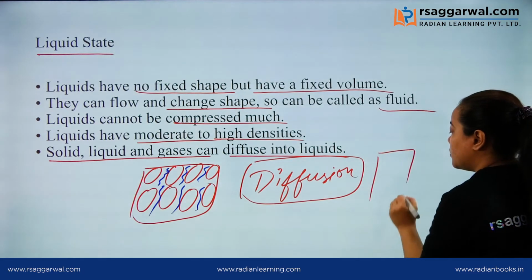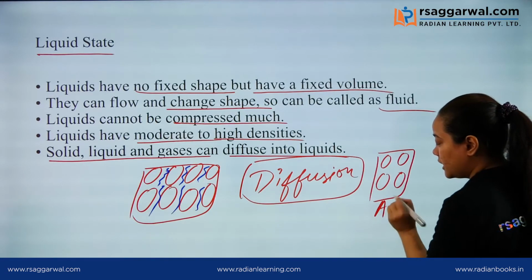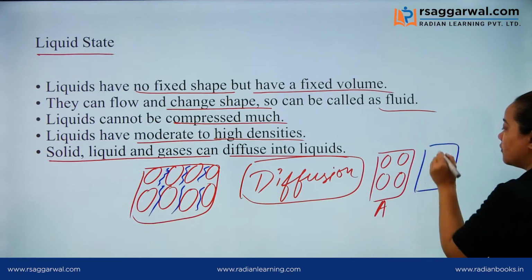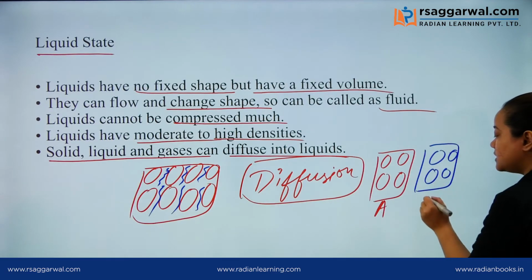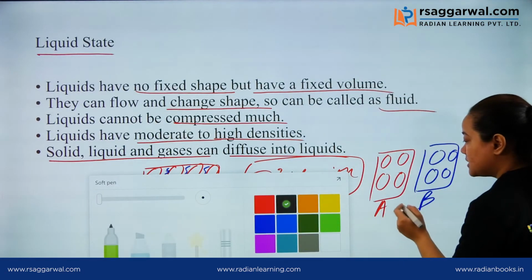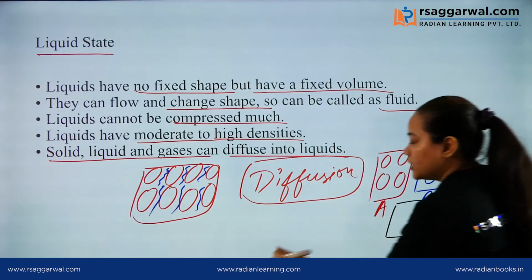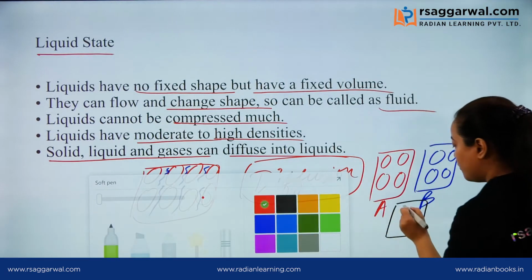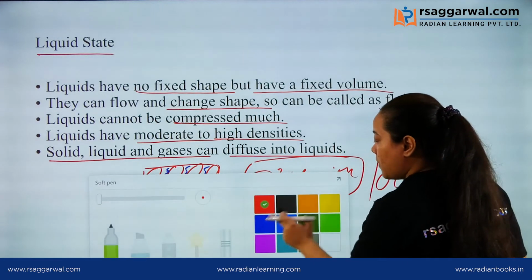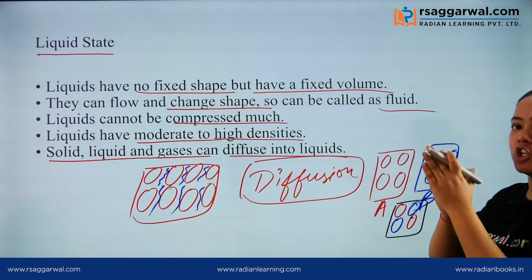Suppose this is one liquid, let's take it A, and this is another one, suppose it is B. When you mix them, the particles of A and the particles of B are going to intermix with each other.